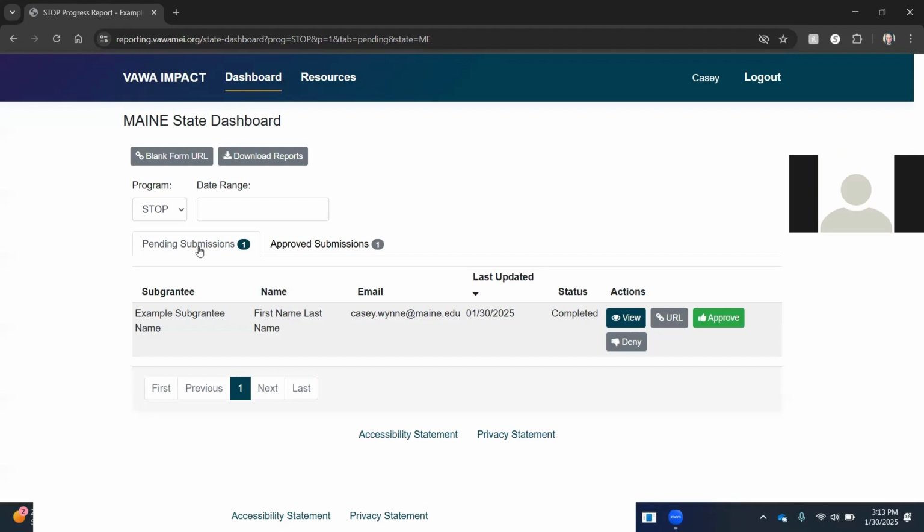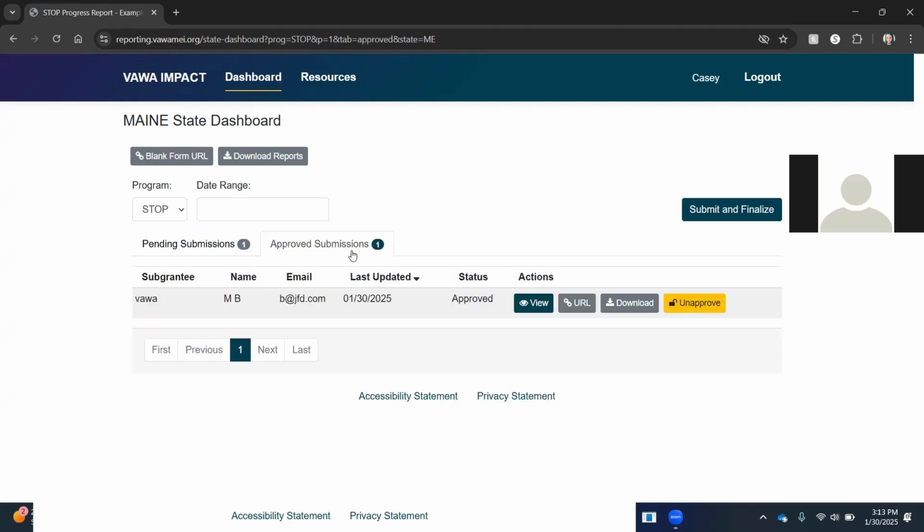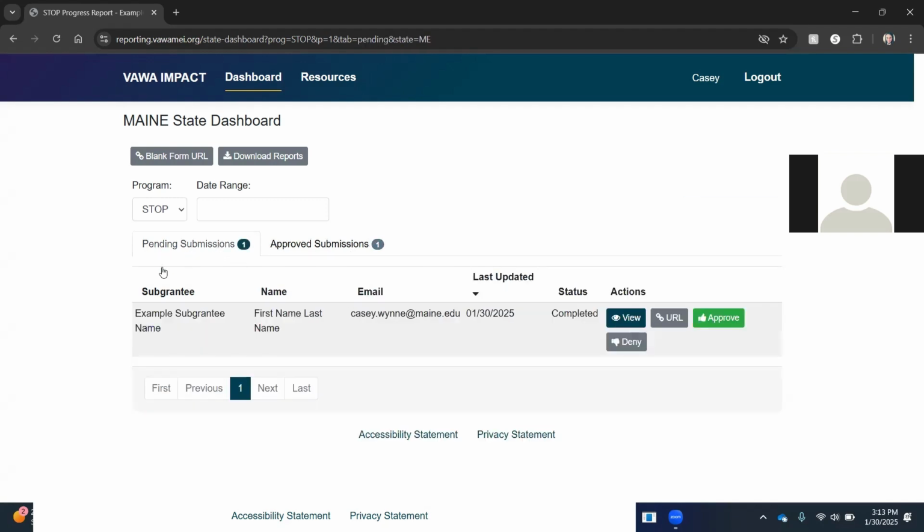The next thing I'm going to point out on the screen is that there is this pending submissions tab and an approved submissions tab. So let's start on pending submissions. You can see the example subgrantee here. This is one report.